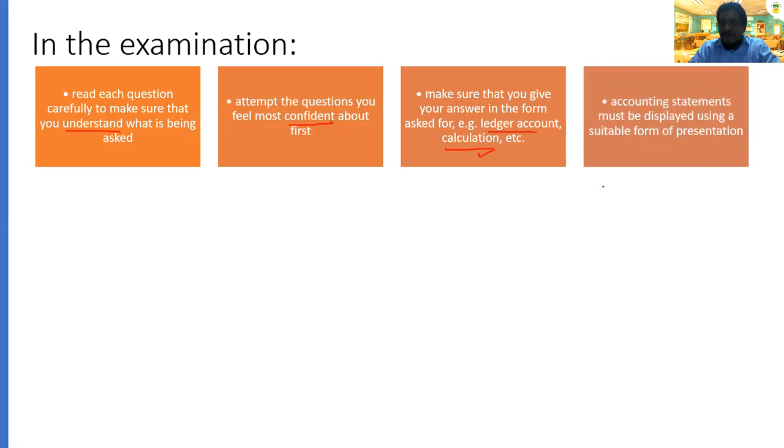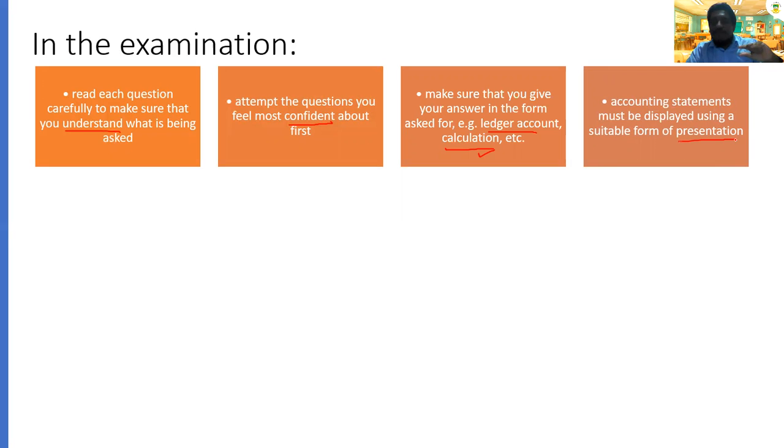Next, you have to make sure the accounting statement is displayed using suitable presentation. The presentation means the format. You must follow the format. For example, I think most of you have a problem with the income statement. The income statement will start with sales, cost of sales. After cost of sales, we get gross profit. Gross profit needs to be added with other income first, then only minus the other expenses.